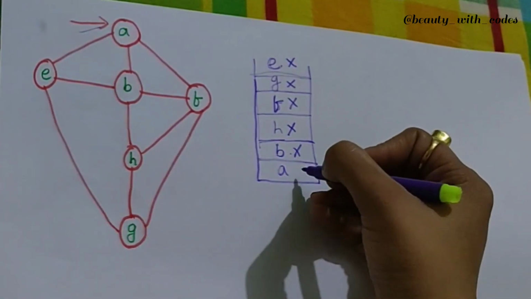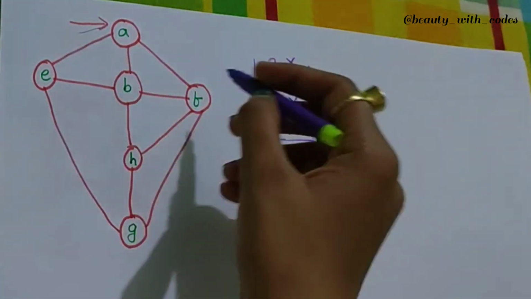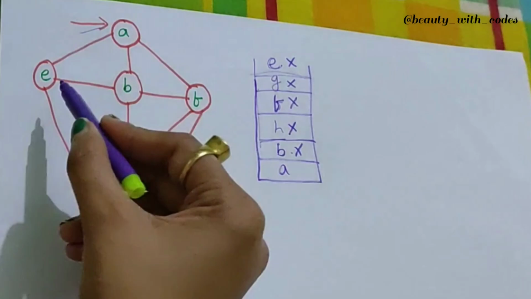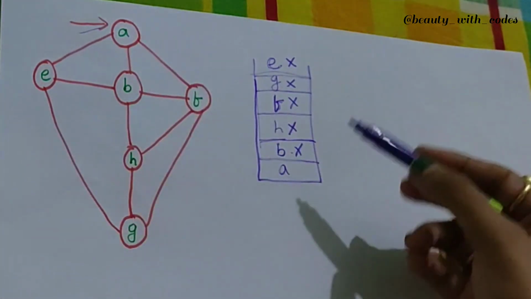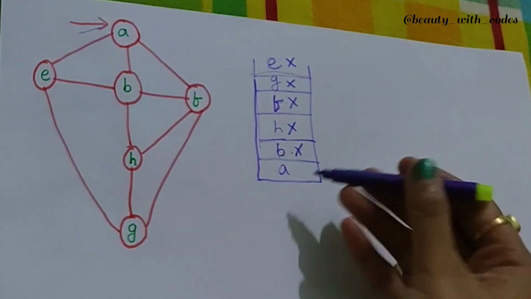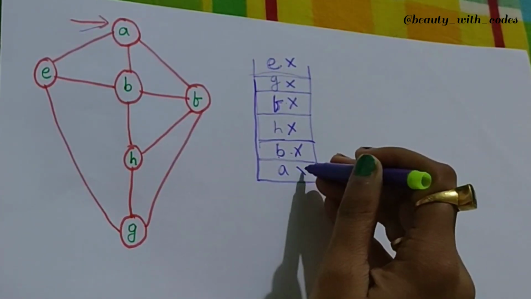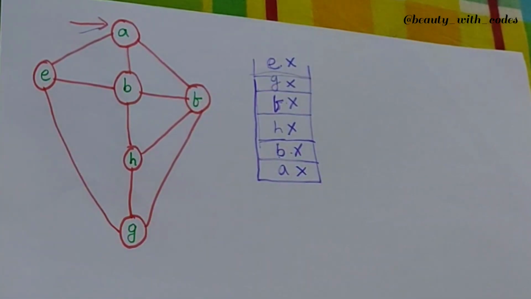And now check for the last element in the stack, and that is A. So what are the neighbors of A? E, B and F. And you can see B is here, E is here, and F is here. So all are here, and now you just need to delete A. So you deleted A. Now you don't have anything in your stack. Now you can say that your stack is completely empty, right? So you need to stop here.